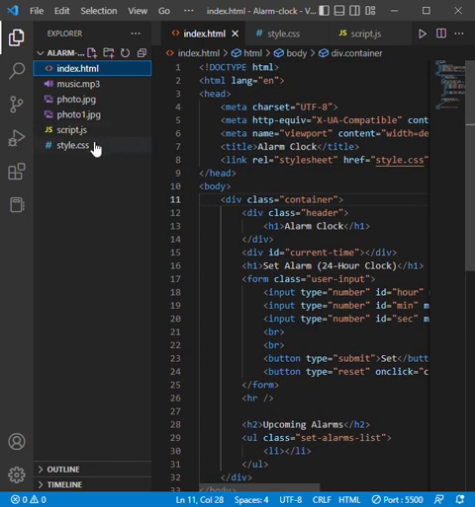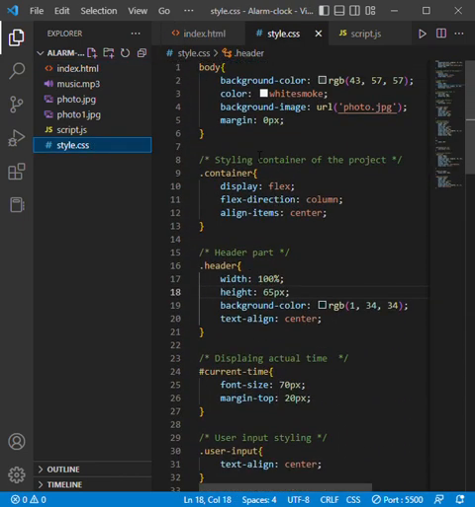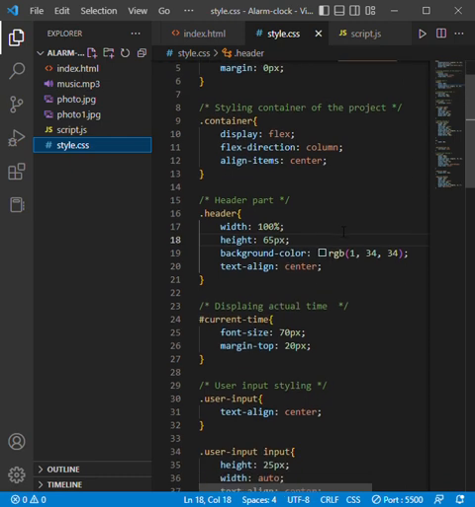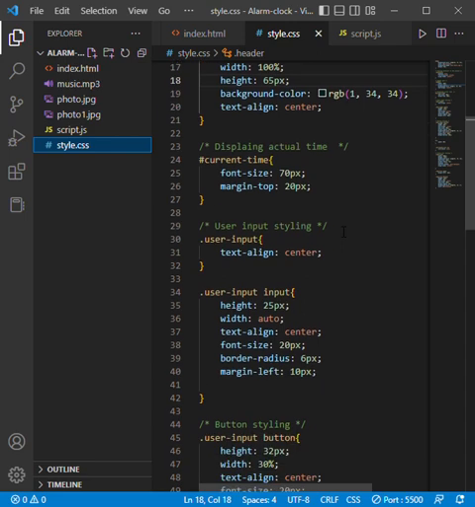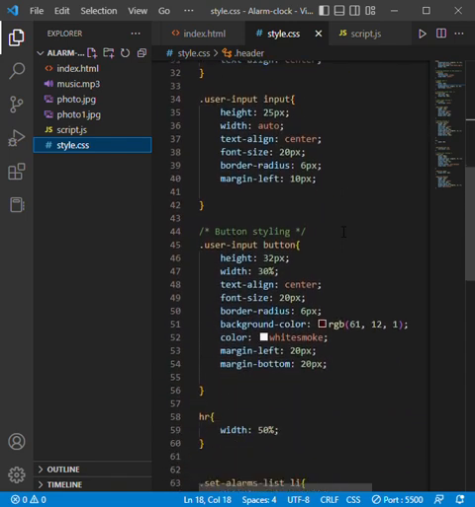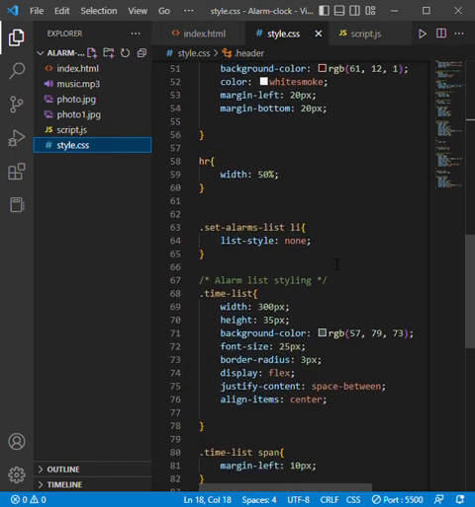Then after that we created our style file. In this file, in the body tag, we take a background image so that our project looks very cool, and then we style our container, and then we style our header part, and then we style our displaying actual time, and then the user input, and then we style our button, and then we style our alarm list.